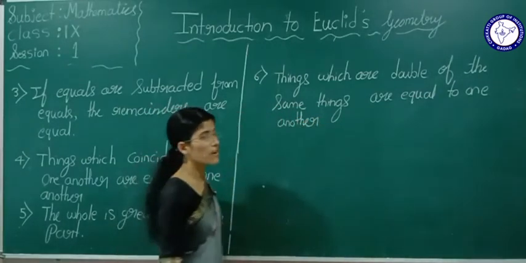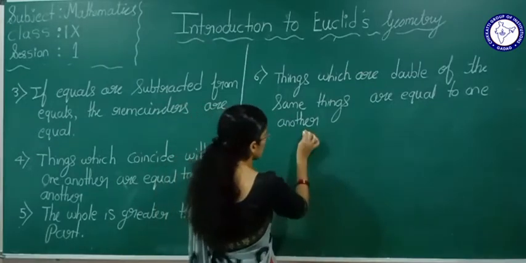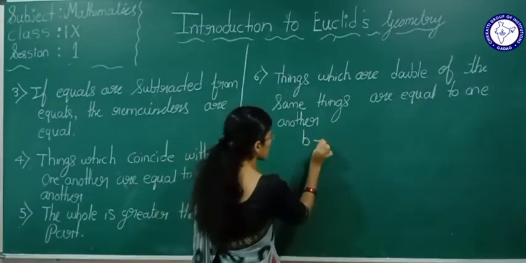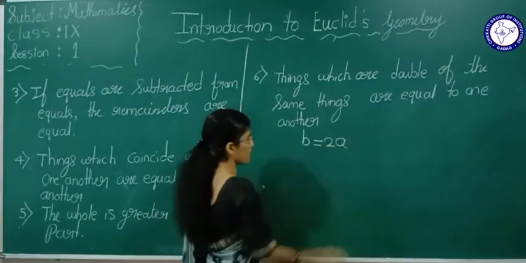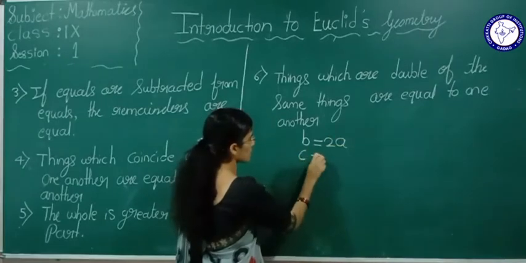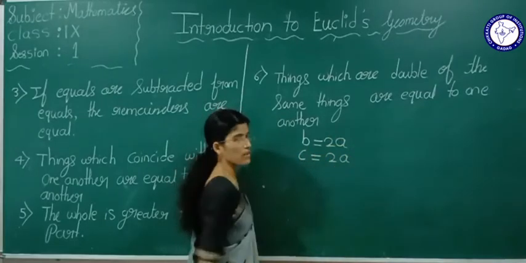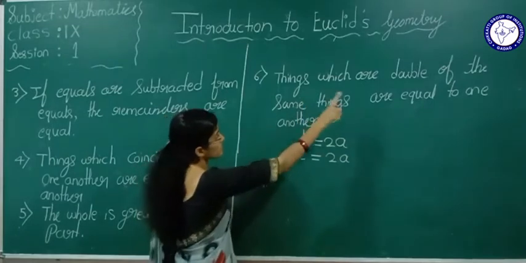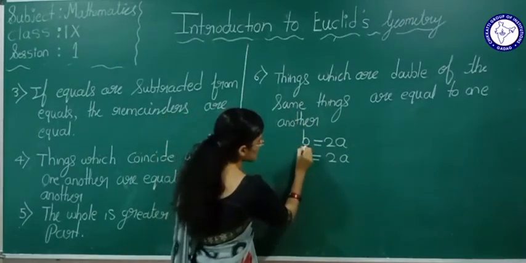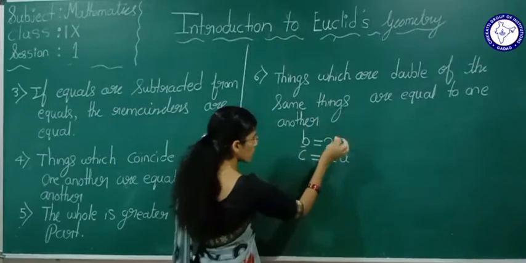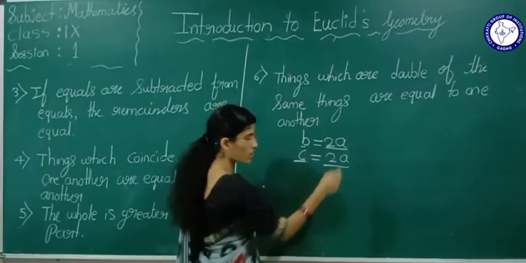Now see, if I take here B is equal to 2A and C is equal to 2A. Now see, things which are double of the same thing. So this B is equal to 2A, this C is also equal to 2A.